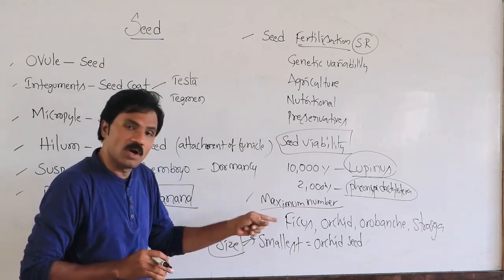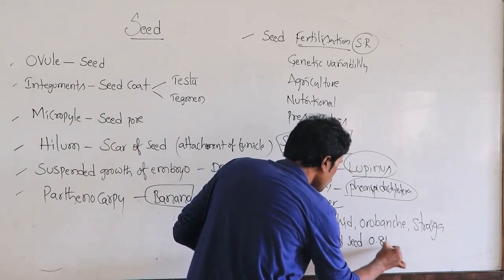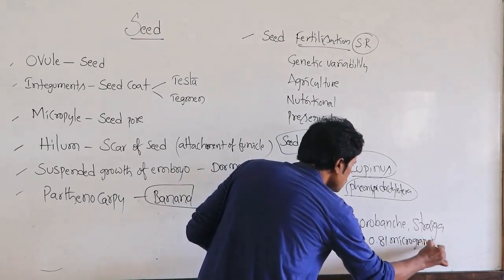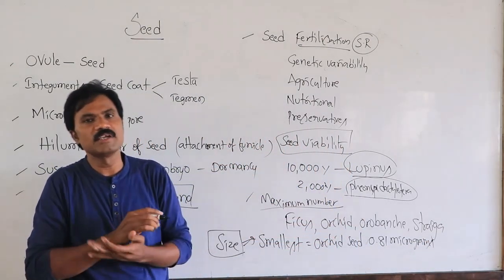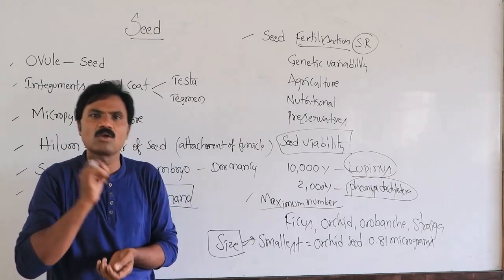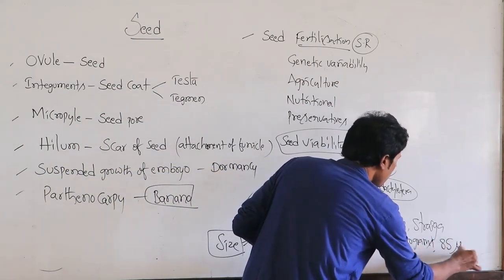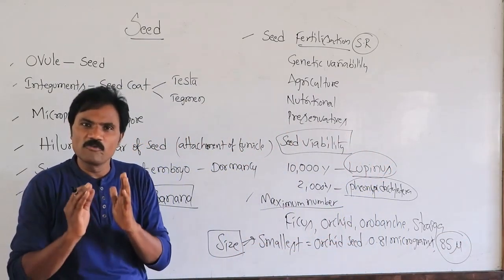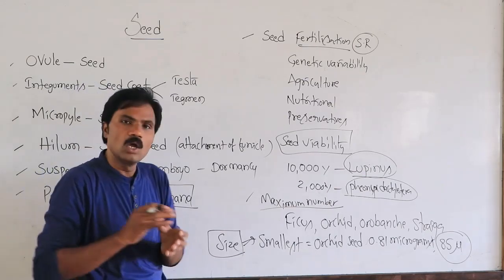What is the size of this orchid seed? 0.81 micrograms in its weight, whereas 85 microns in its size. So the size is 85 microns, and the weight 0.81 micrograms.